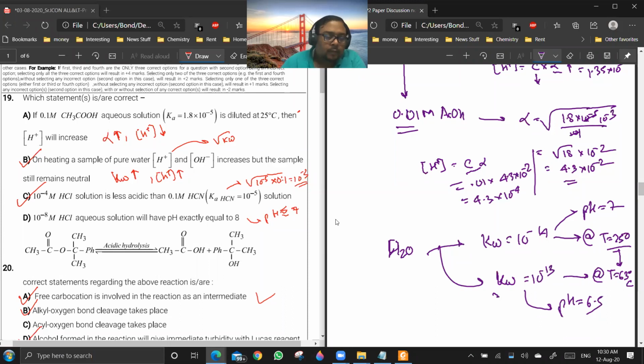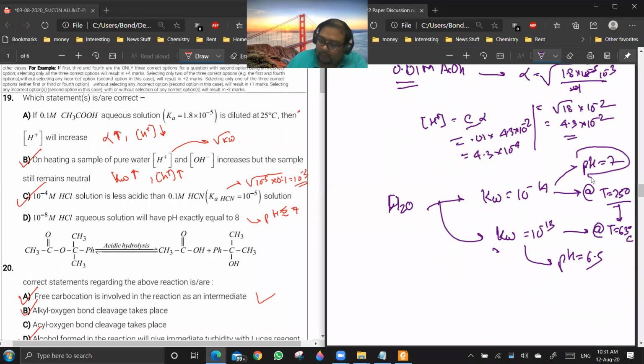Other people, what are your opinions on this? It should still be neutral, sir. It should still be neutral, right? Because H plus and OH minus will be equal only, no? Yes. Now you are correct.